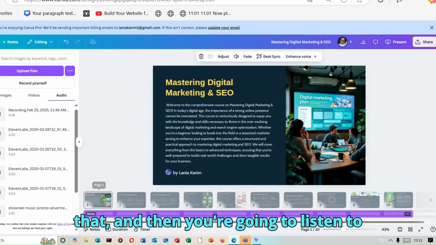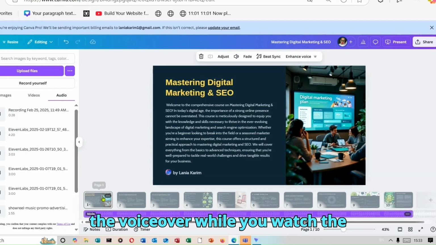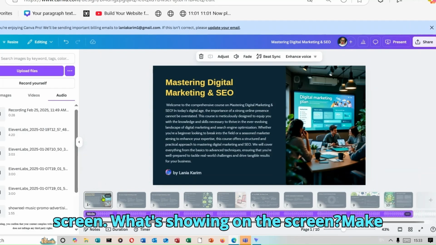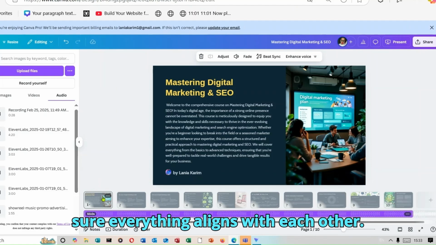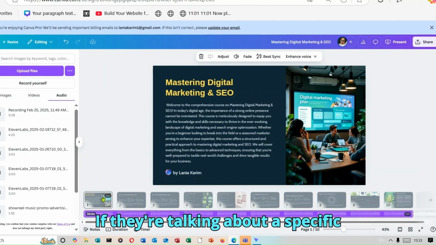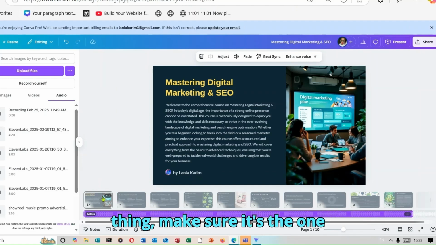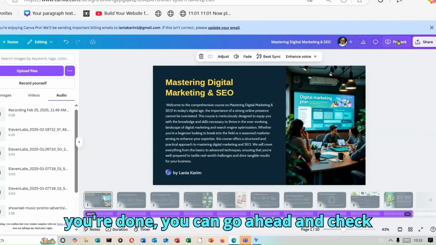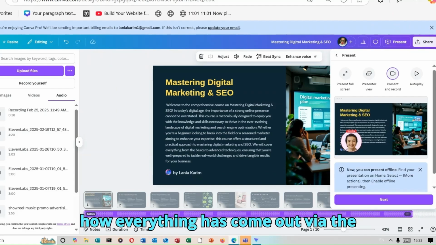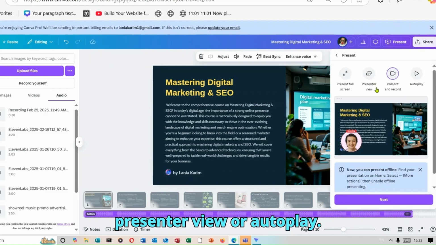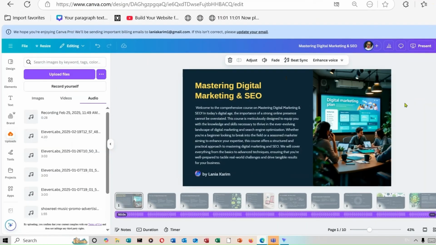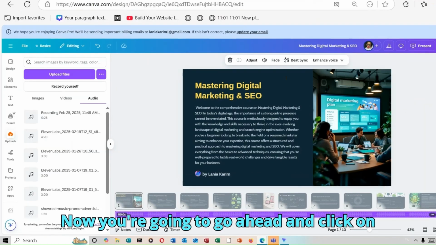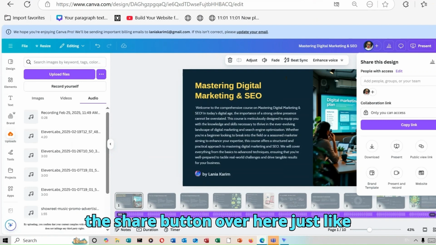And then you're going to listen to the voiceover while you watch what's showing on the screen. Make sure everything aligns with each other. If they're talking about a specific thing, make sure it's the one displaying on the screen. Once you're done, you can go ahead and check how everything has come out via the presenter view or autoplay. Now you're going to click on the share button over here, just like this.